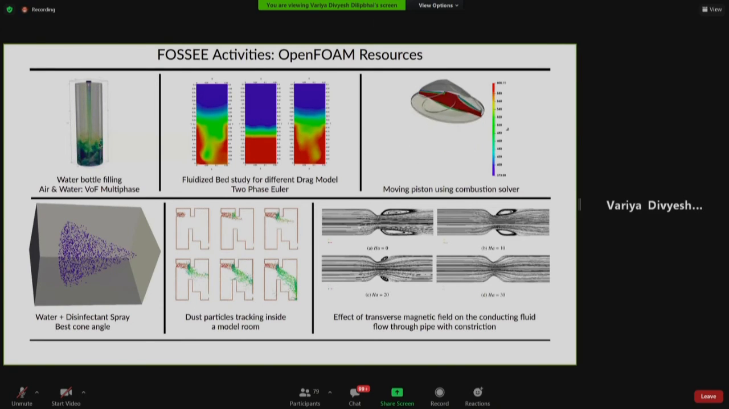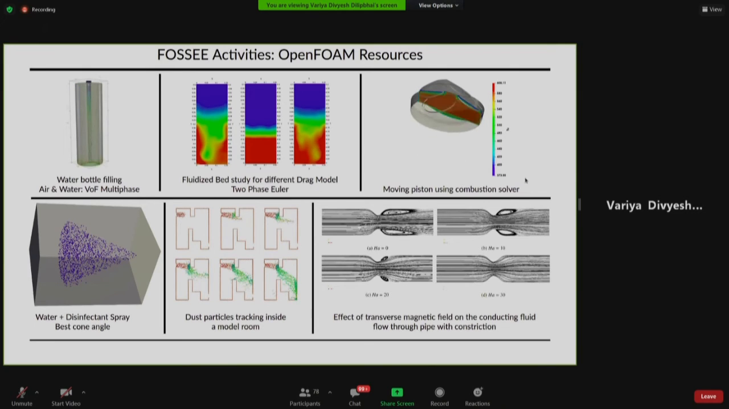which is filling of a water bottle, how water is being filled, how much time it takes to fill this volume of water bottle. So those kind of simulation we can do. Some of you were interested in the bed based case study. So we have few case studies on that as well, using two-phase Euler foam. Euler-based solver is used to do this simulation, and we also did the comparison of different drag models. So that was the multi-phase.